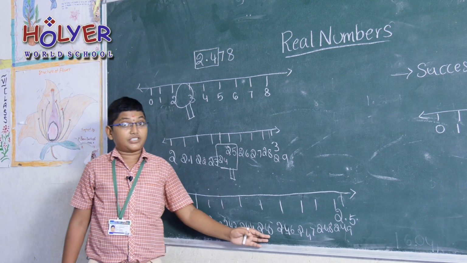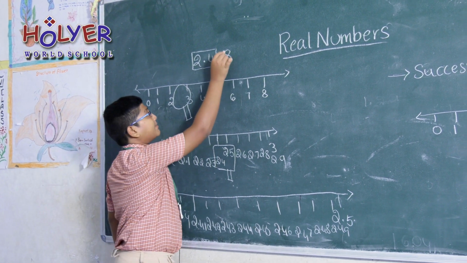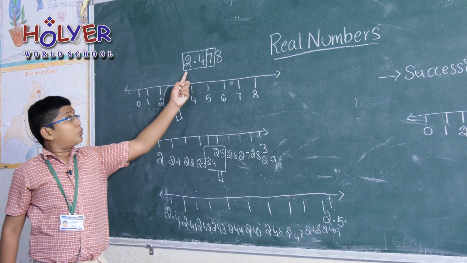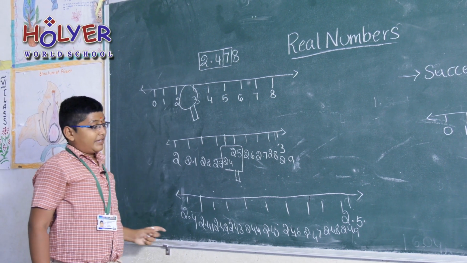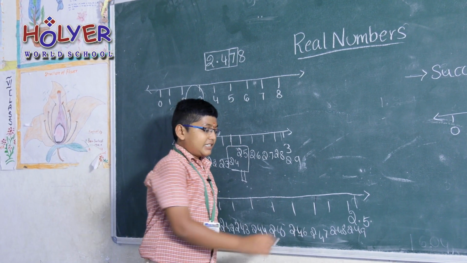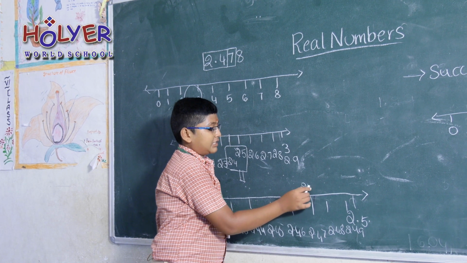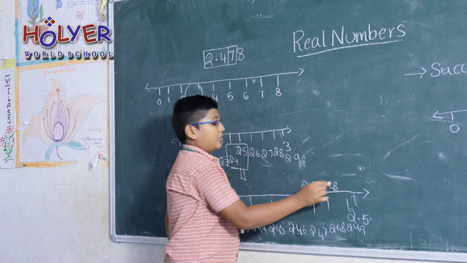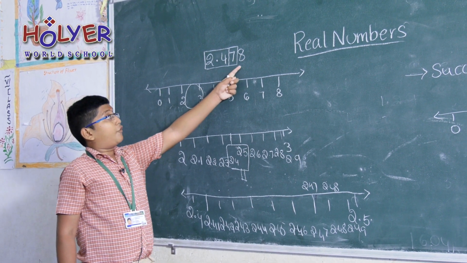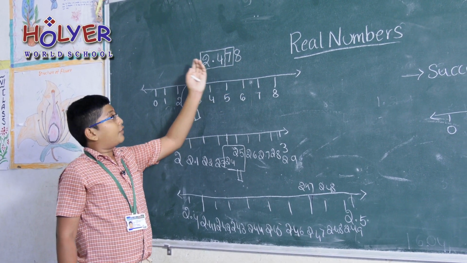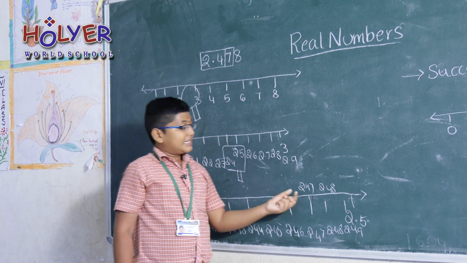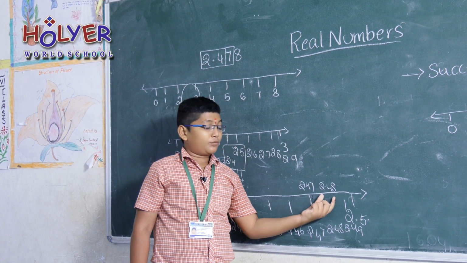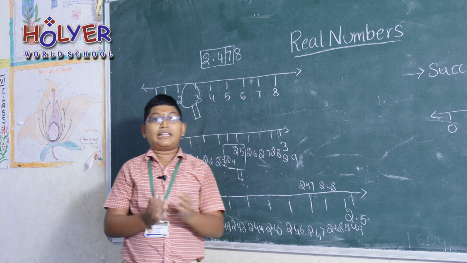In these subdivisions, let us take the second decimal place, which makes 2.47. Where is 2.47? Here is 2.47, and this is 2.48. To find the decimal beyond 2.47, we have to check between 2.47 and 2.48 on the number line.